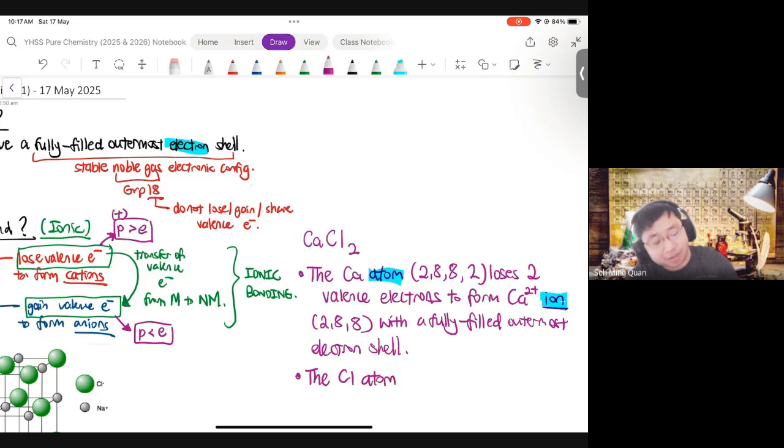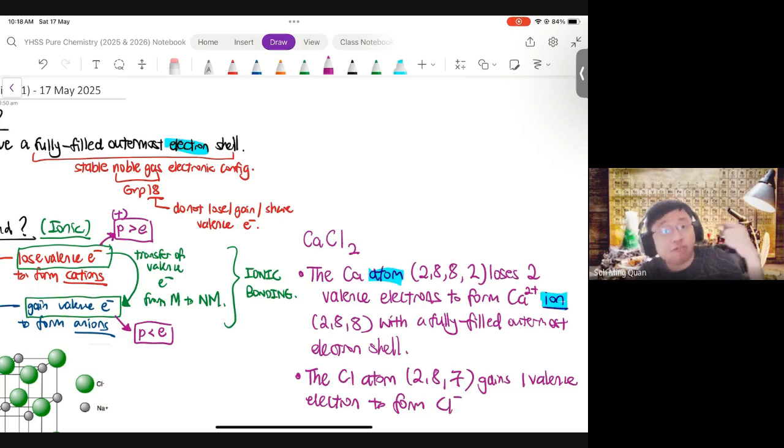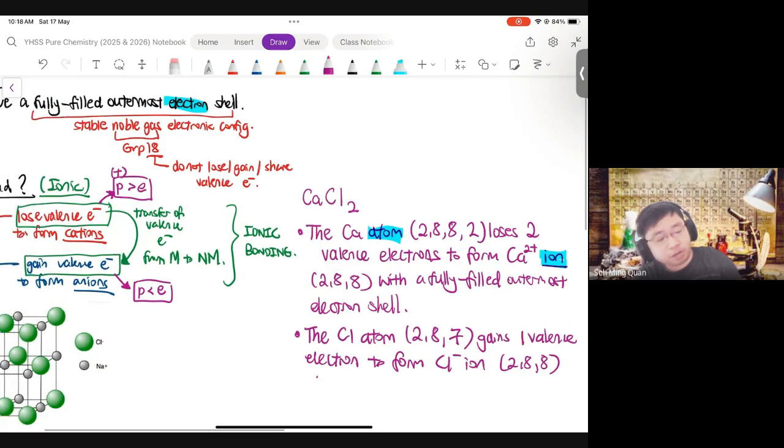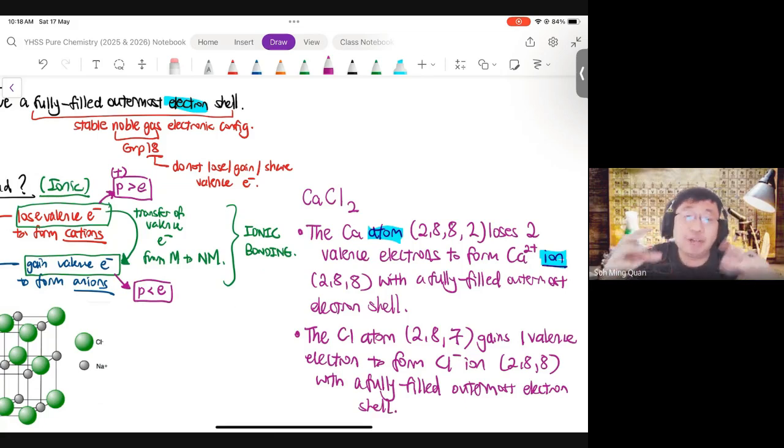Of course, now you can move on. The chlorine atom, which is what you started with, is 2,8,7. It gains 1 valence electron to form the Cl-, the chloride ion. And the purpose is to achieve a fully filled outermost shell. Now, this is the basic. You need to know that it's about atoms losing or gaining valence electrons to become ions.